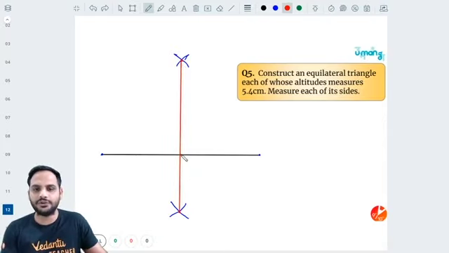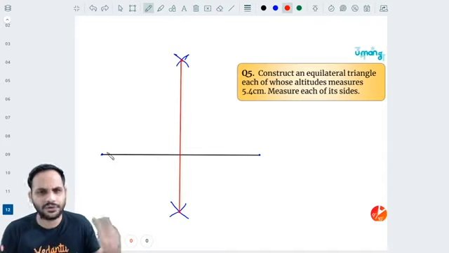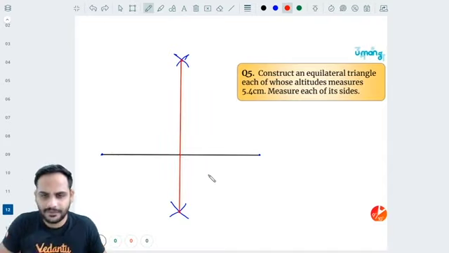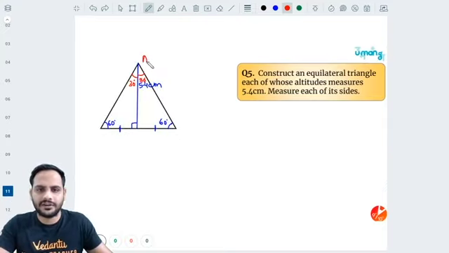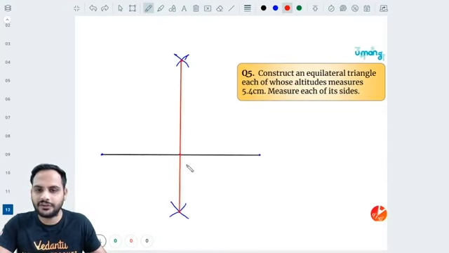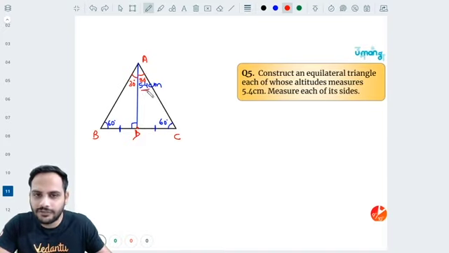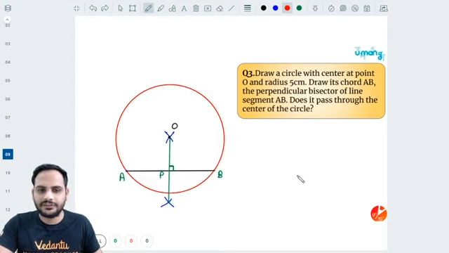So now what you'll do, let us say this is one of the sides. I don't know what is the length of the side, but the midpoint of that side is this. Okay, let me name this part here. So let us say it is A, B, C and D. So I have got my point D, midpoint. So this is my point D. Now you know that the length of AD is what? 5.4 centimeter, right? So measure with scale.